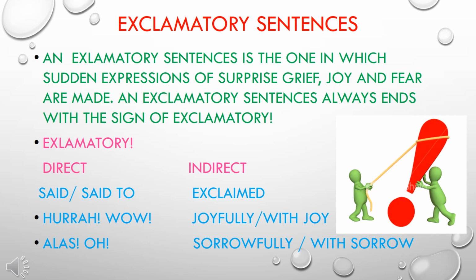You have to change and write it joyfully or with joy. Anyone, you can write it. Alas, oh. You have to change and write it sorrowfully or with sorrow. Anyone, you can write it. In an exclamatory sentence, you have to remove the comma in indirect speech. Instead of comma, use that.